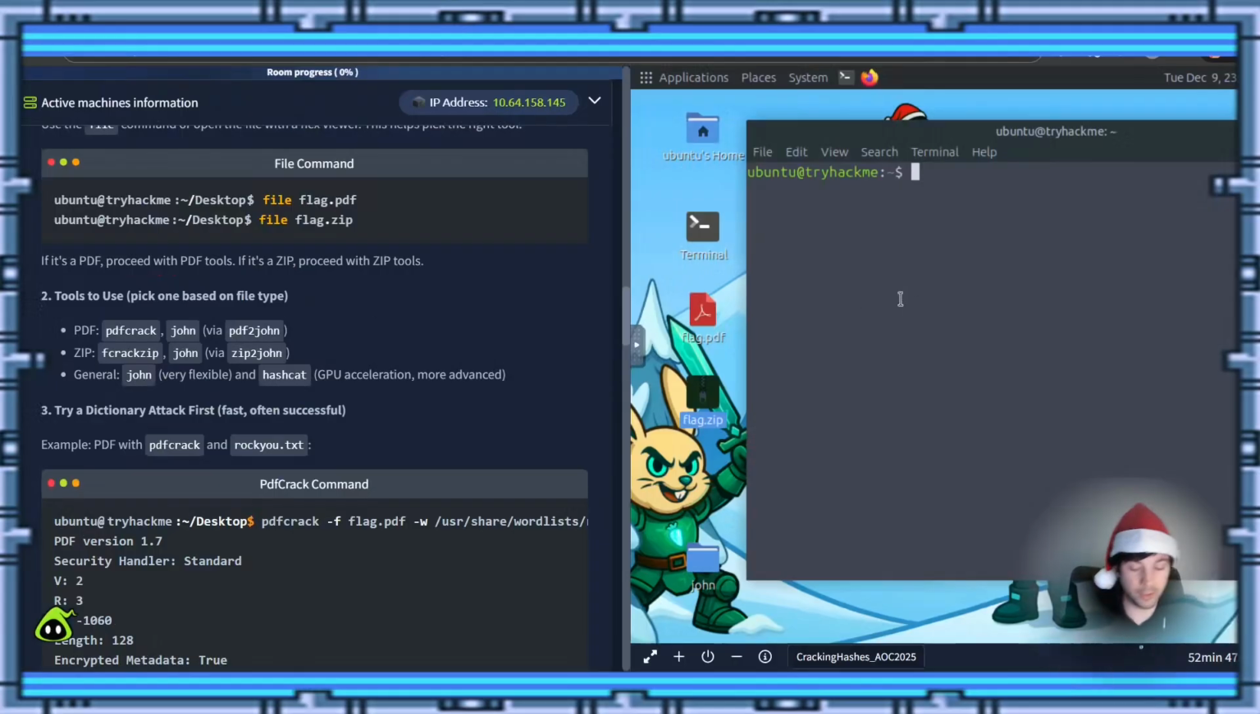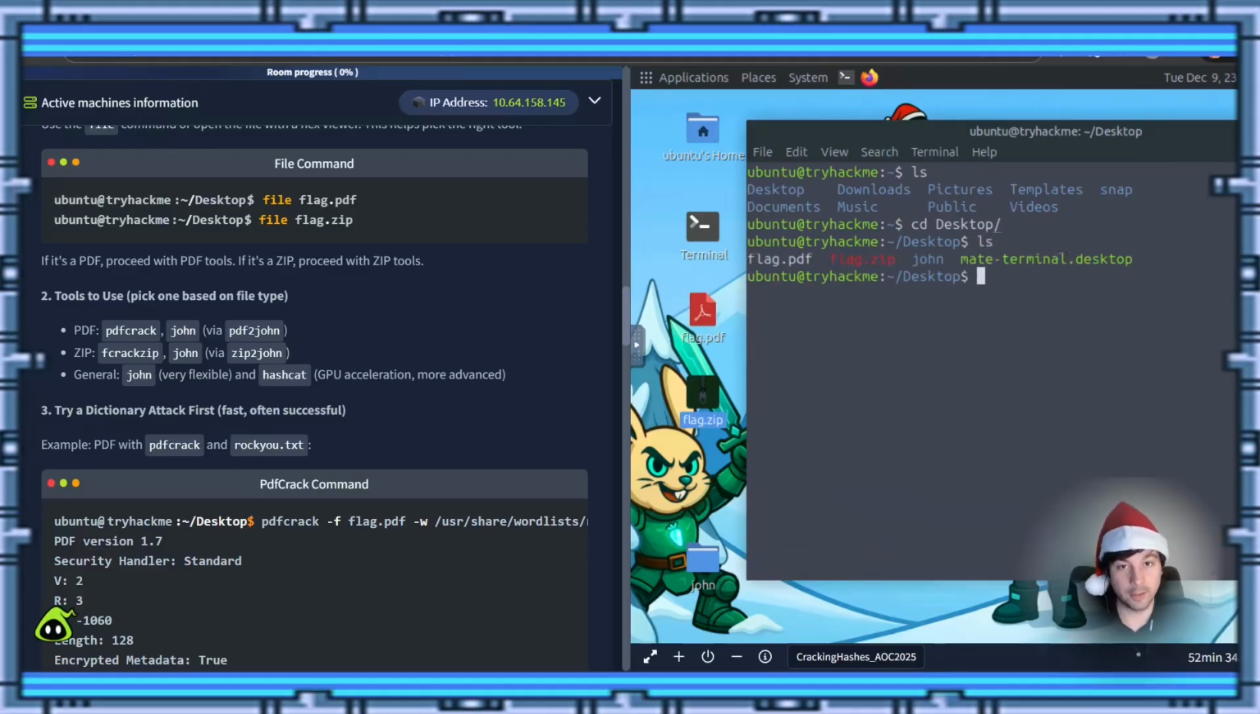So remember to reiterate, guys, if we do ls here, it will show us what files are there. So we're going to cd and we're going to go into the desktop. And now we're on the desktop directory. We're going to type ls again, and there's the flag and PDF zip.